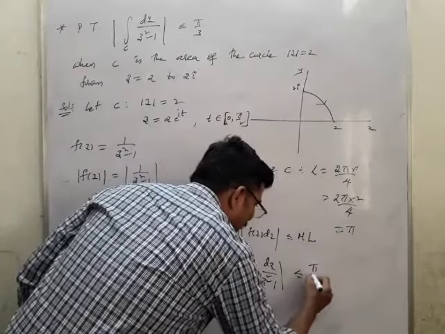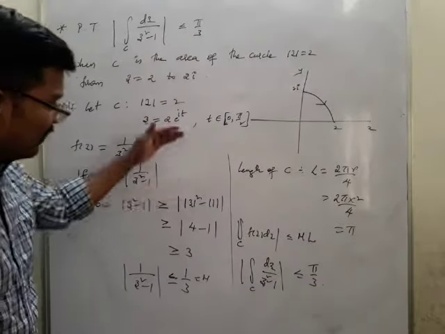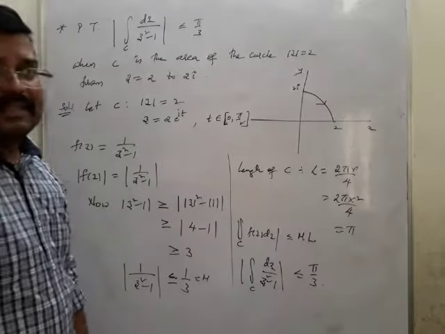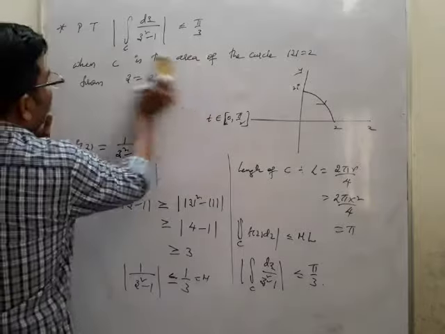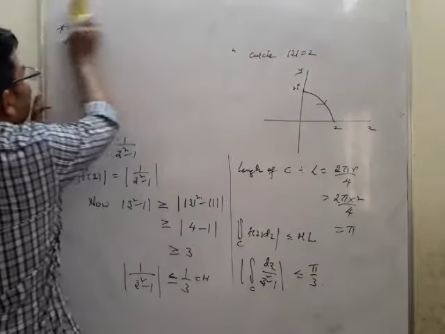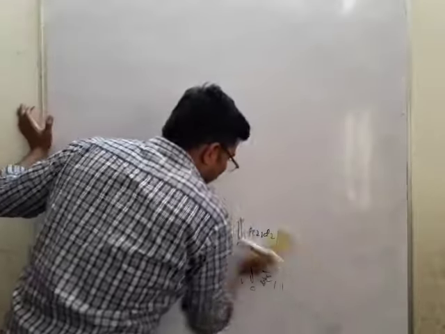So I may write pi by 3. Now this is how we got pi by 3. This is the way to use the previous theorem. Okay, this is another problem. Now we will go for another example to make use of the above theorem to get the solution.